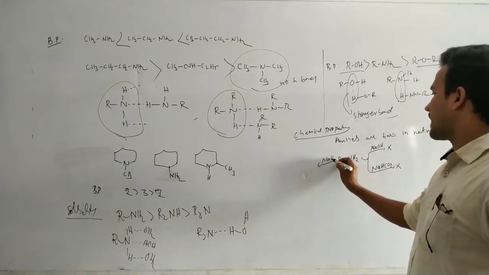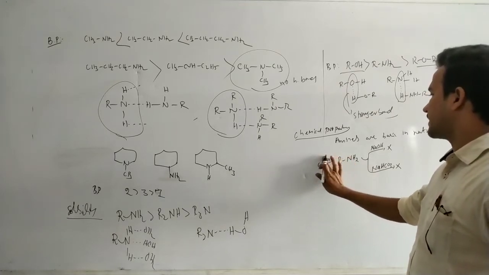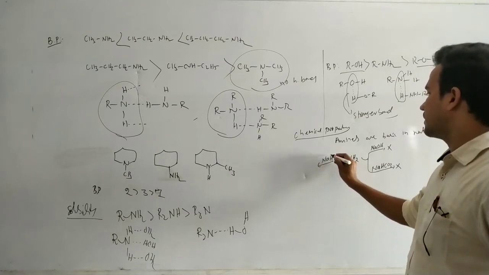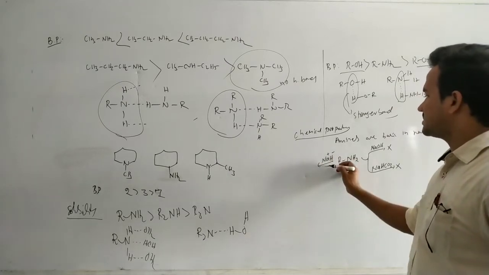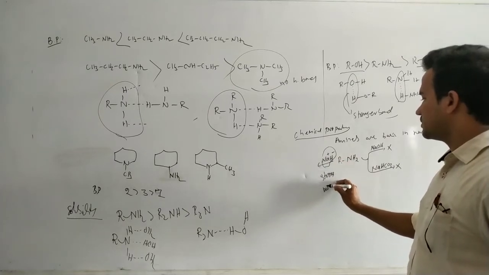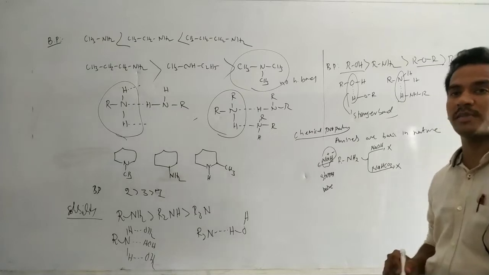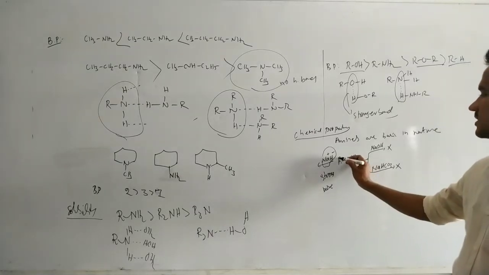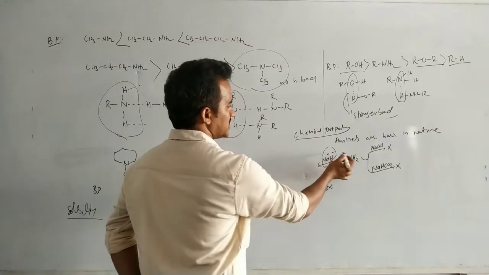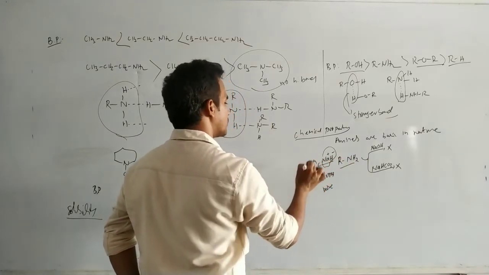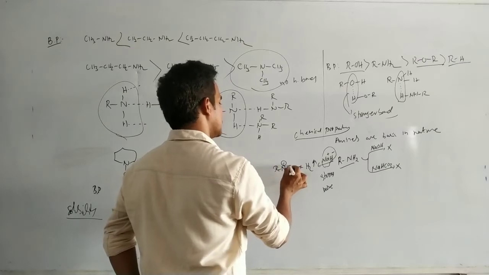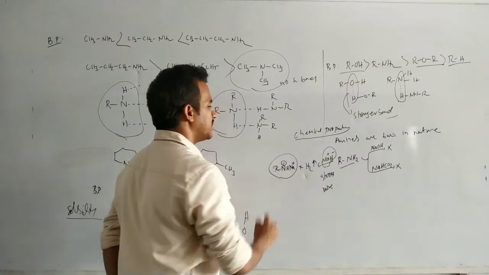Of course, on treating with sodium hydride, NaH, Na plus H minus, this is a very strong base. In the presence of the strong base, another compound acts as an acid. So H minus and H plus combine, so H2 gas is produced, plus RNH minus Na plus. It is a conjugate base.